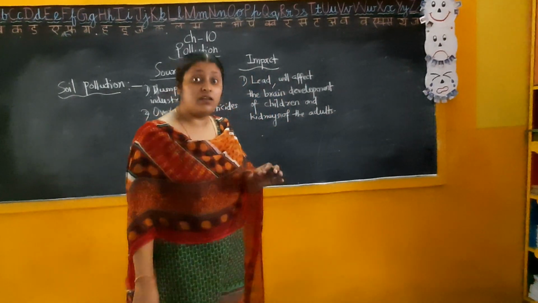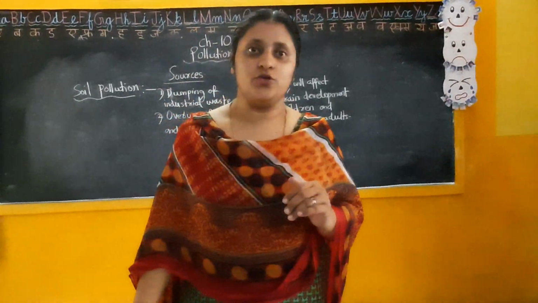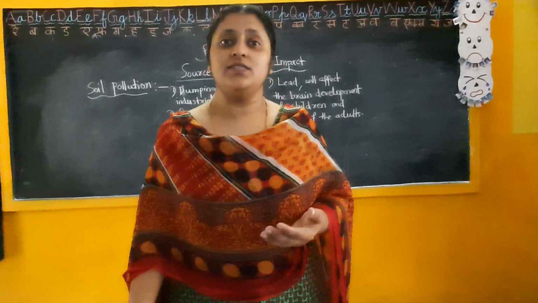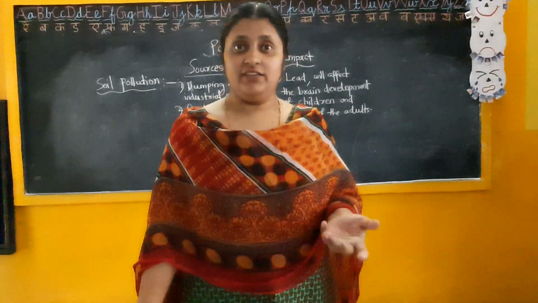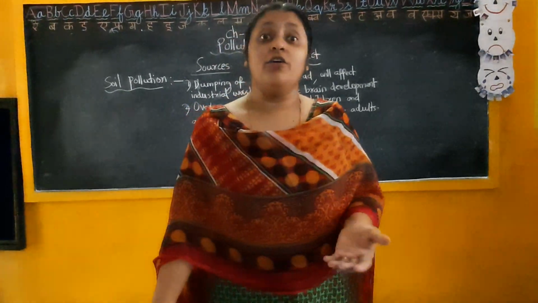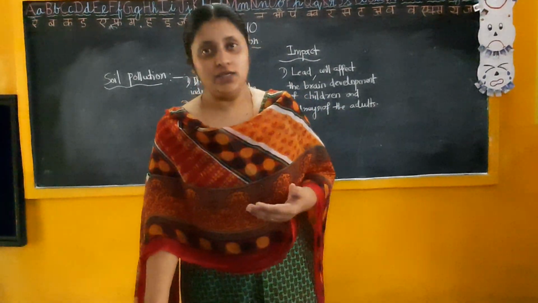So that is the main impact of this soil pollution, from the overuse of pesticides, the overuse of fertilizers and the dumping of industrial waste into the soil.